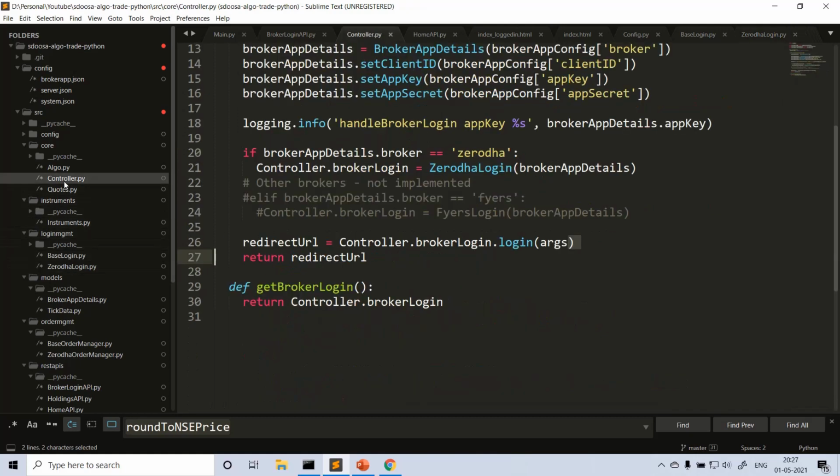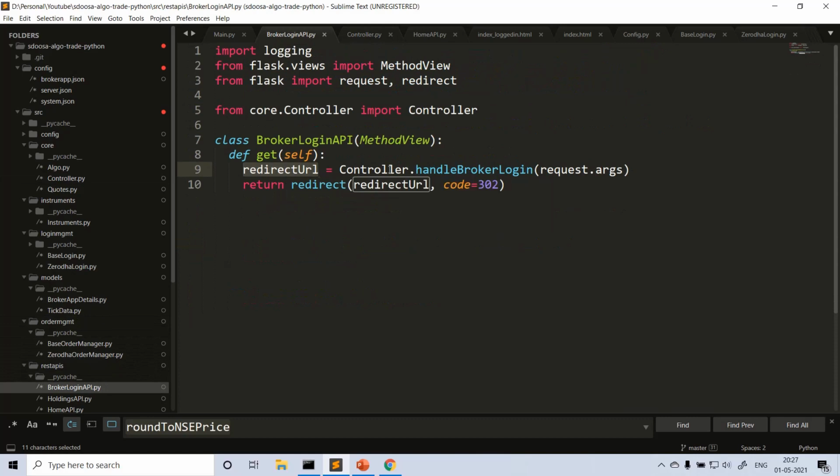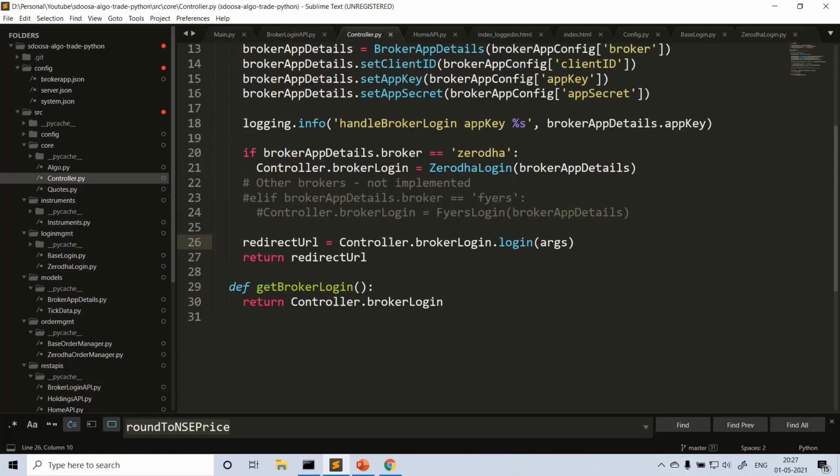So that redirect URL will come into the controller. When you call this login function, after success we are just passing the redirect URL back to the parent, whoever called it. Who called this? Here, the broker login API. This guy has called it. From there, it will go to the browser. Correct. That's how it is.